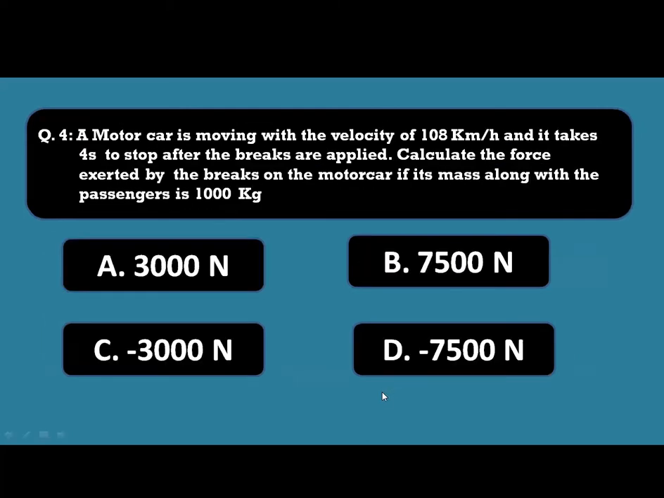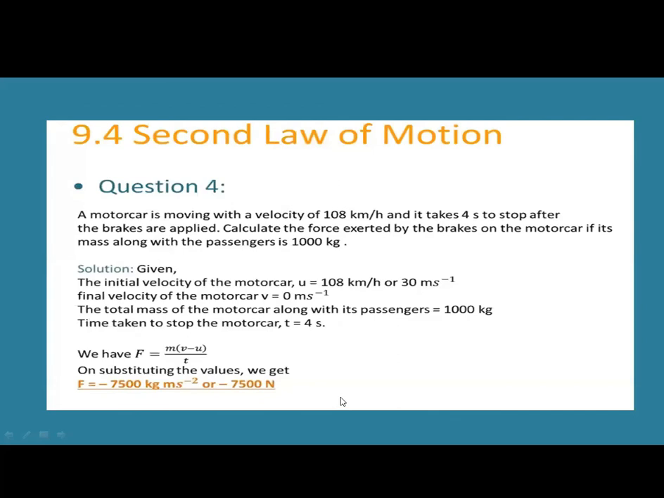A motor car is moving with a velocity of 108 km per hour and it takes 4 seconds to stop after the brakes are applied. Calculate the force exerted by the brakes on the motor car if its mass along with the passengers is 1000 kilograms. Option A, 3000 newtons. Option B, 7500 newtons. Option C, minus 3000 newtons. Option D, minus 7,500 newtons. We will see.